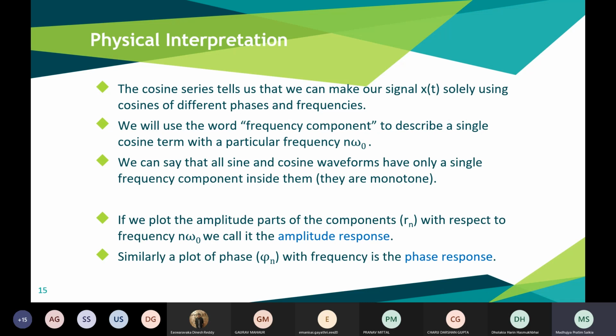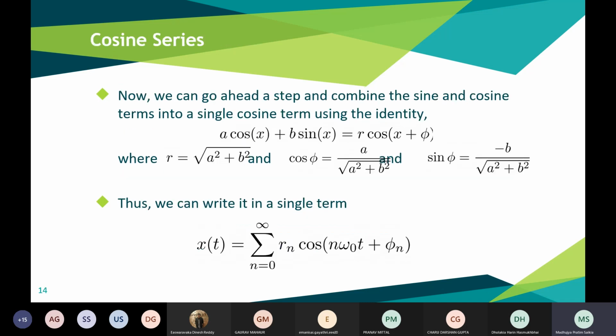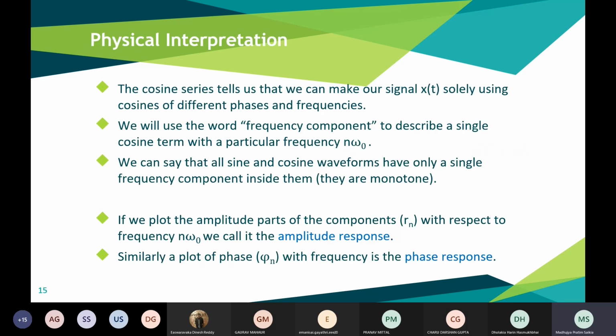Now if we plot the coefficient Rn with respect to each frequency n omega naught, we get the amplitude response. Similarly, if we plot the phase with the frequency n omega naught, we get the phase response. So basically, it tells us that the signal x(t) can be represented as a sum of cosines which have frequencies that are multiples of the original angular frequency, omega naught.